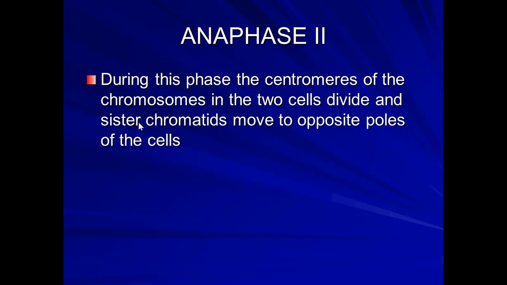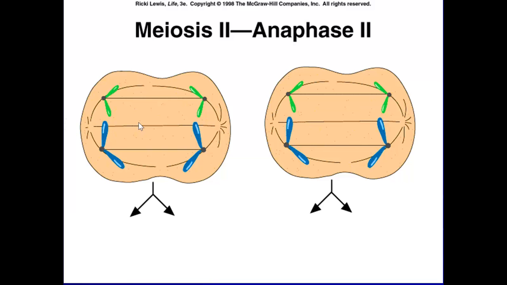In anaphase 2, during this phase, the centromeres of the chromosomes in the two cells divide, and sister chromatids move to opposite poles of the cell. Long story short, very mitosis-like. Again, it's basically the same thing as mitosis, now you just have two cells doing it. They're separating. Now you no longer have those homologous chromosomes, but you have these unreplicated chromosomes over here. Basically, you just separated the sister chromatids.